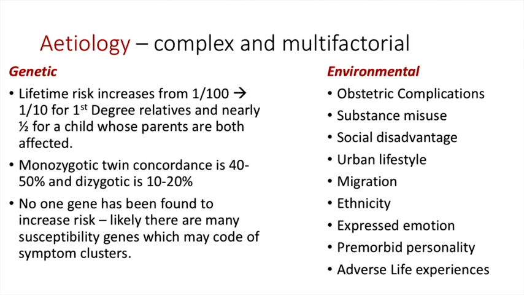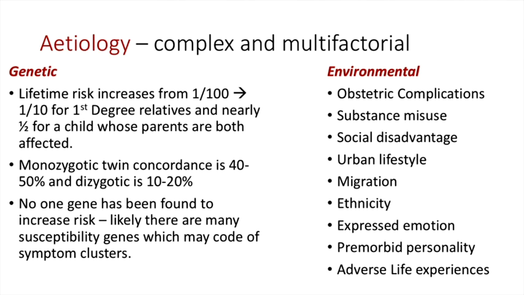So etiology, this is complex and multifactorial, so we'll skim over this briefly, but it can be put into two main components: genetic and environmental. Speaking about genetic first, the lifetime risk increases from 1% to 10% for a first-degree relative, and nearly 50% for a child whose parents are both affected with schizophrenia.